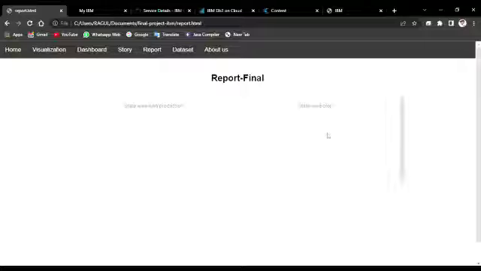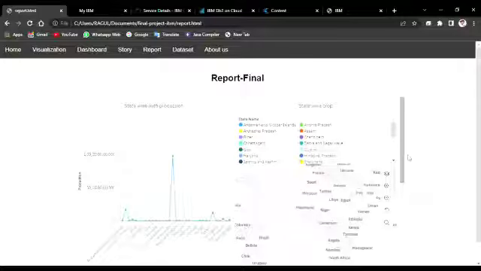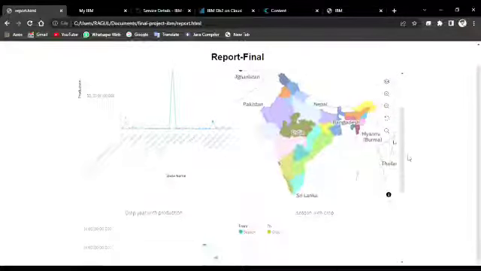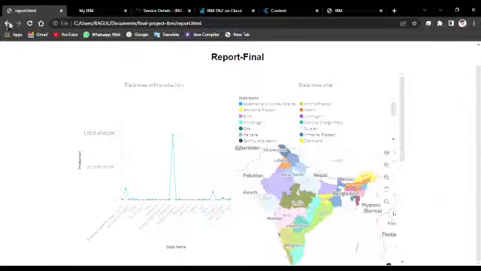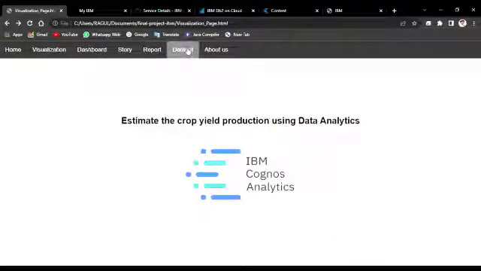Once we load the report, we get the report finally, and it shows the data from the DB2 server.